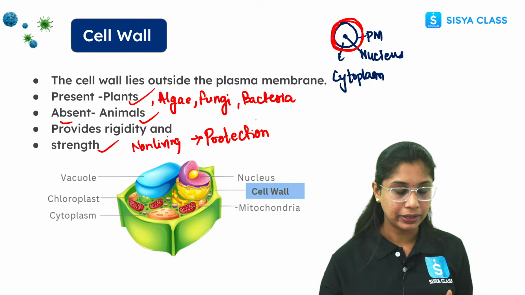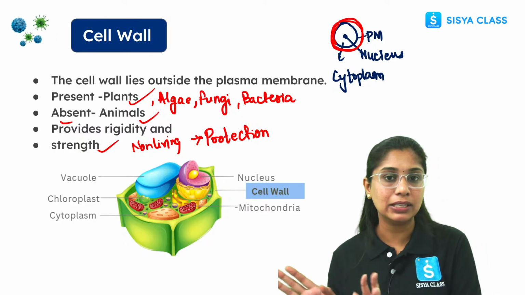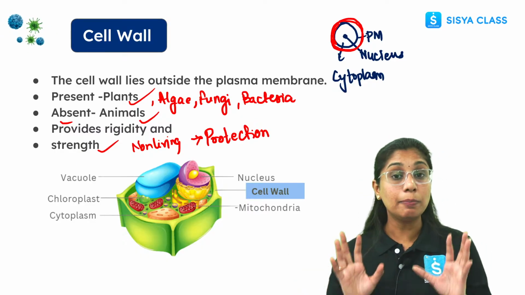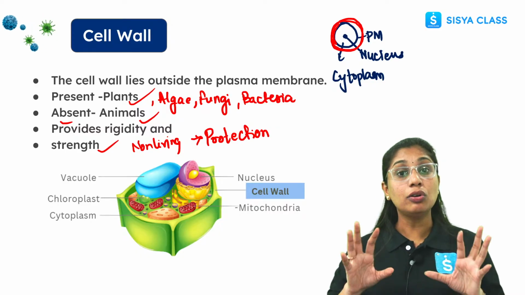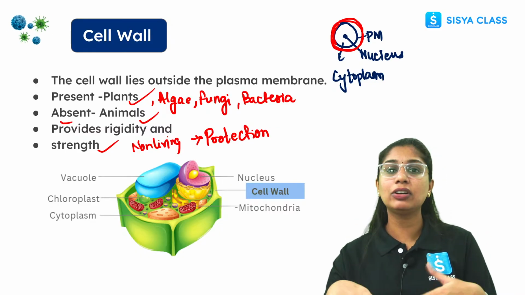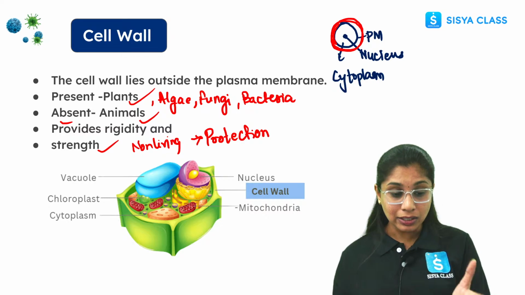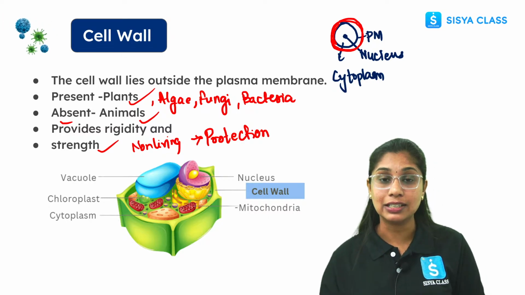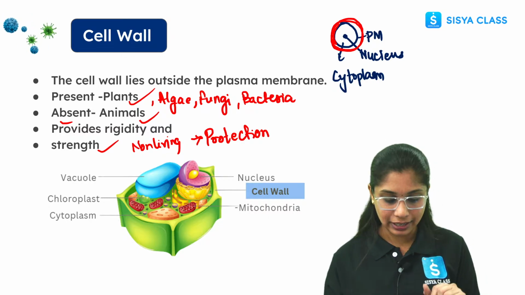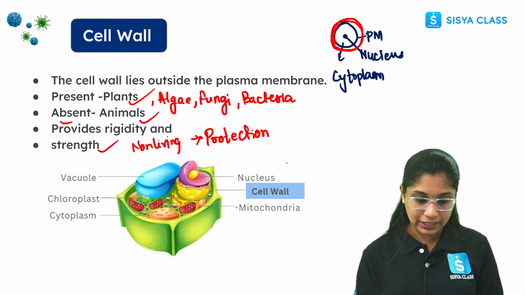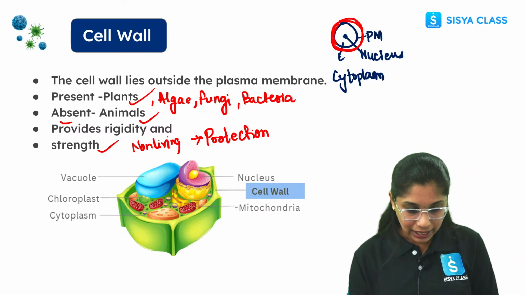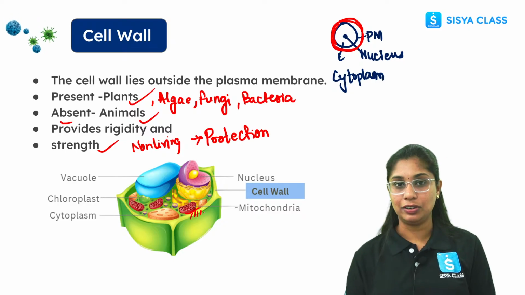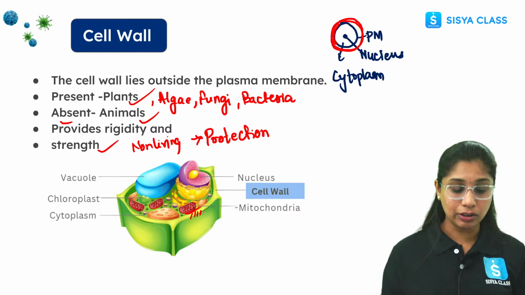If you see animals, they can move from one place to another. They can protect themselves. But plants, it's not like that. Plants have to stay in the same place. So in order to protect themselves, they have to come up with something very strong. So this cell wall protects the cell from bursting. Clear everyone? If you see here, this is the plasma membrane. Outside this, we have the cell wall, right? Alright, clear everyone? Any doubt till now?